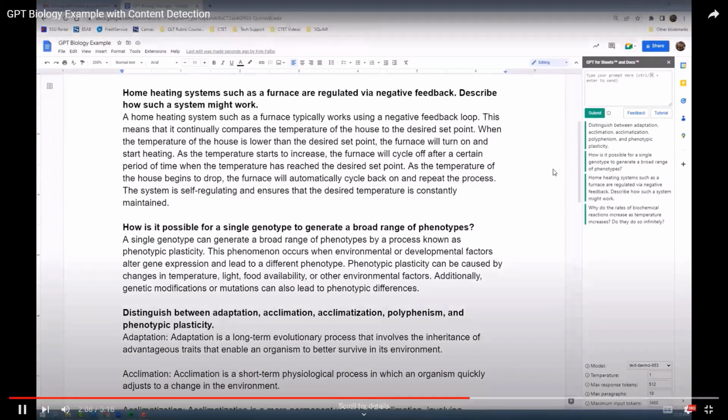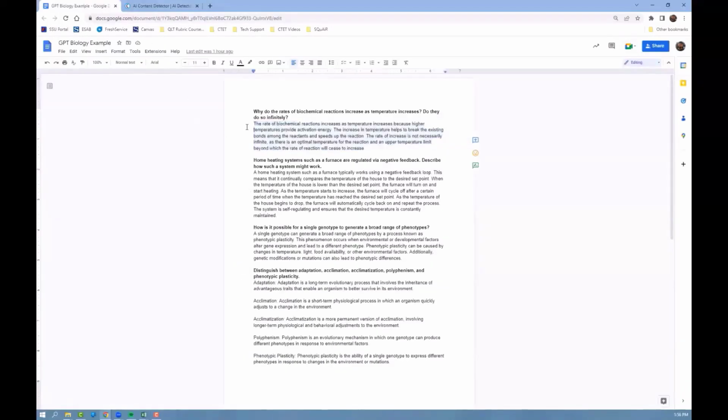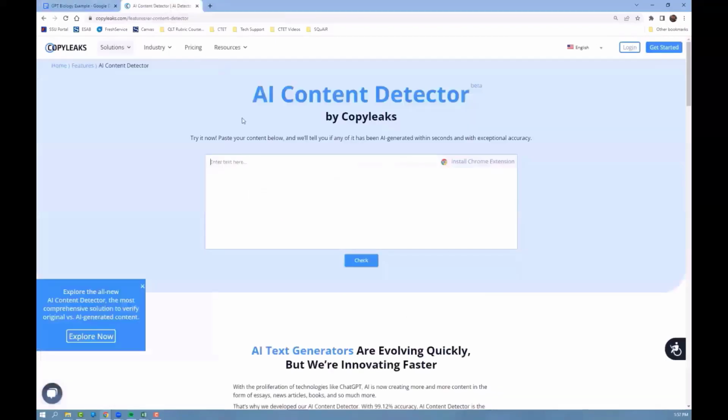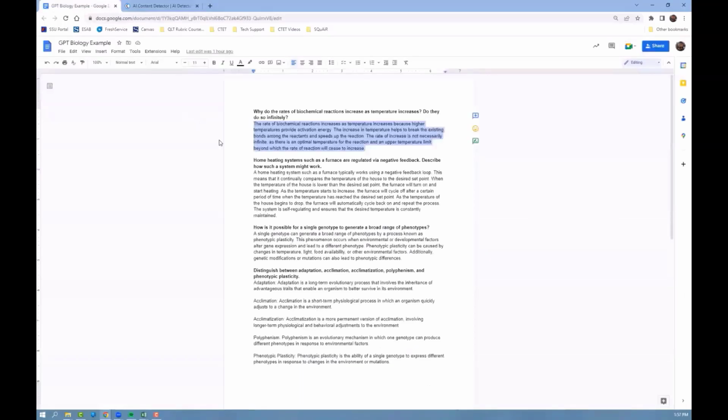So we've taken these biology questions. We've used GPT in the docs extension, and from that, we're able to produce output. Now, here's an AI content detector, and we're just going to try one of these things out. We'll take some of the output from ChatGPT, and notice this first one is a little bit shorter. This shorter response is actually, I think, the reason why this comes out with a response of human text. So we were already able to beat it in our first try with that first question.